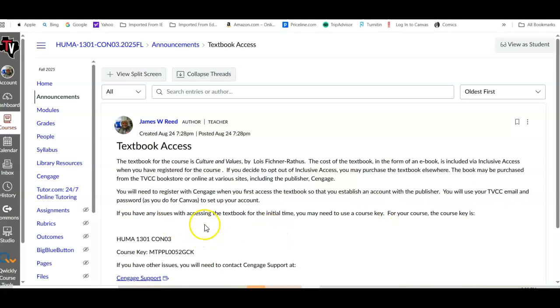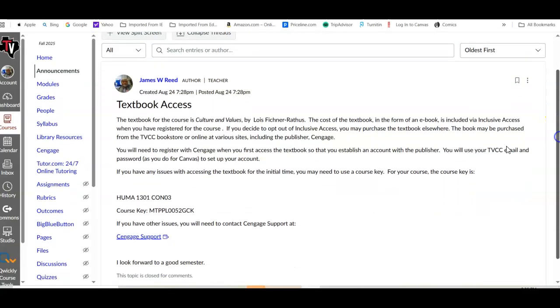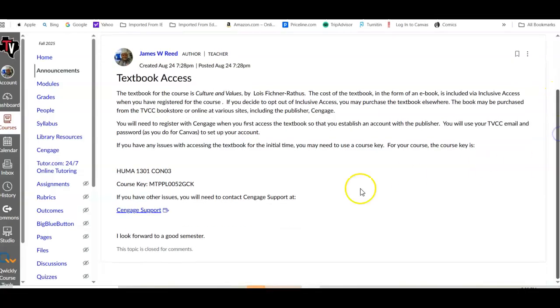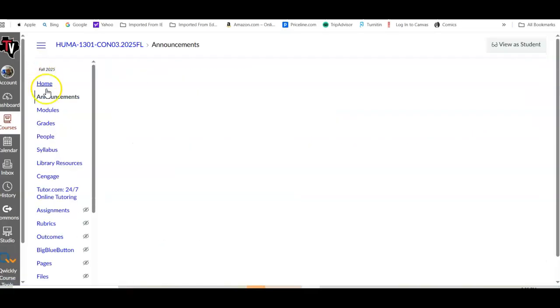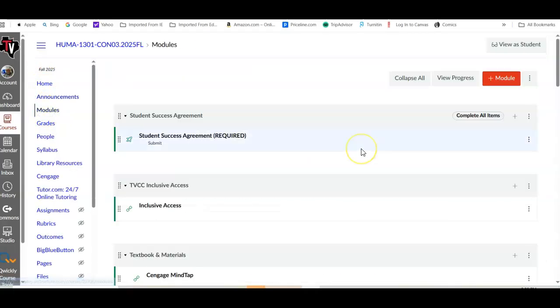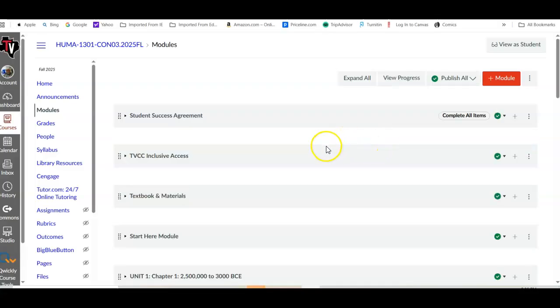If you do have any issues, you may need a course key. So I have the course key for each of the courses here for you. And if you have further issue, contact Cengage support. The course key for CON03 is here with the other course, CON04. You have a separate course key, and it's set up for you also.